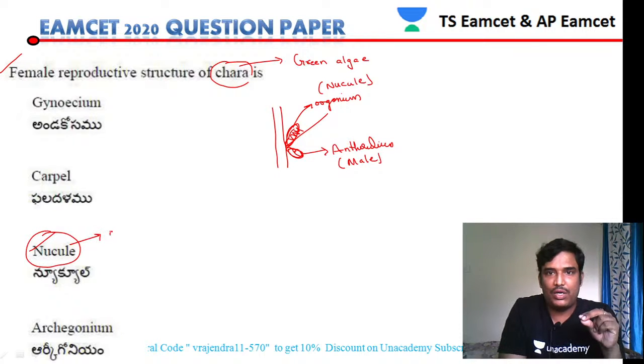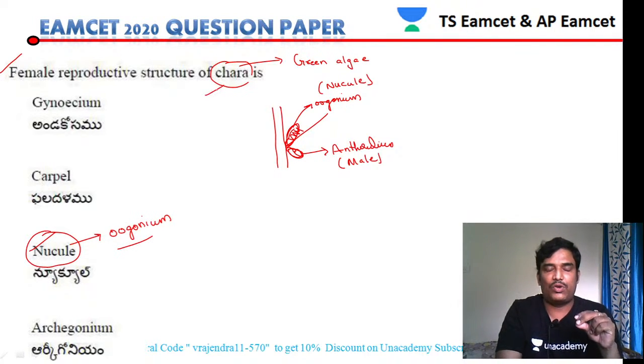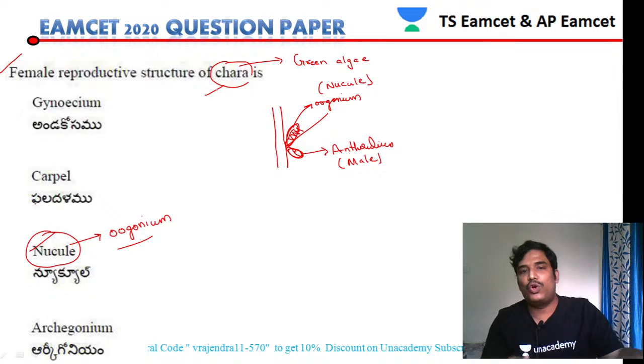Nucleole is also called the oogonium. The oogonium is the female reproductive part of Chara. Chara is a green alga, no doubt about it. So the oogonium is the female reproductive part.